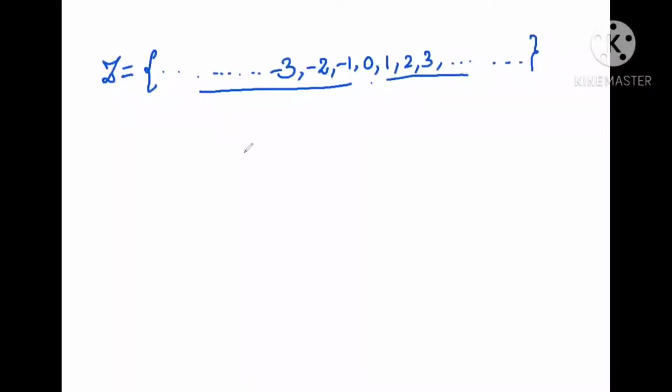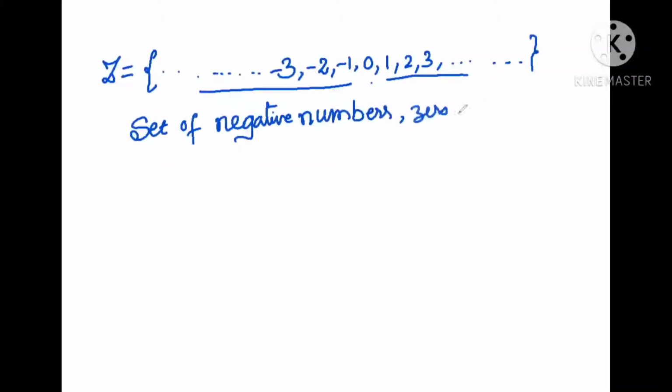So we can define integers as the set of negative numbers, 0 and positive numbers are called integers.